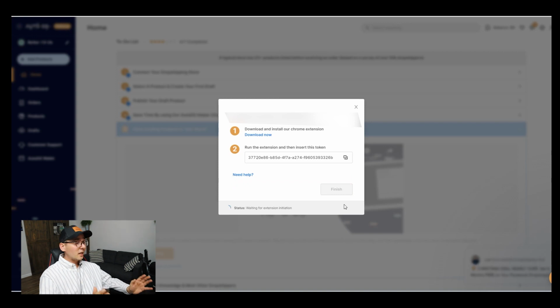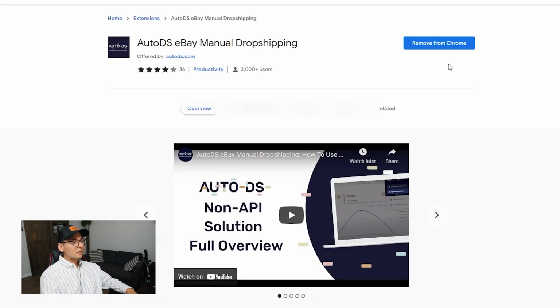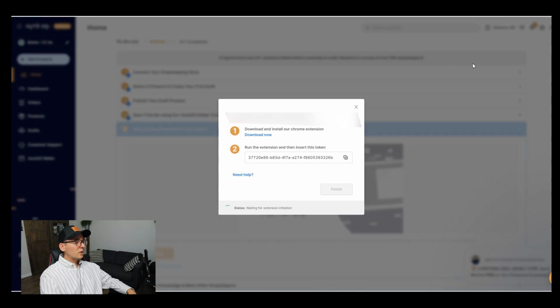All right, perfect. So the next step is to download the extension in which AutoDS will be able to connect to your eBay account. So click on download now. And then I already have this extension installed, but yours will say install. You will click on it and it will show up in this corner right here. So the next thing you have to do is you have to copy this token right here and put it in the extension. So let me do it really quickly on my account.